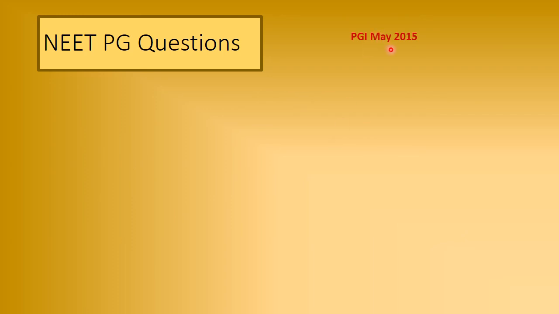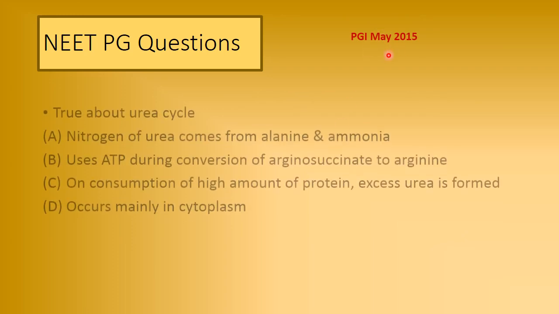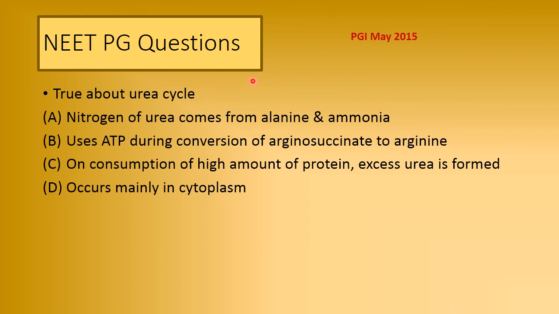Now the question was in PGI May 2015. True about the urea cycle: nitrogen of urea comes from alanine and ammonia. It uses ATP during conversion of arginosuccinate to arginine. On consumption of high amount of protein, excess urea is formed. Occurs mainly in cytoplasm.